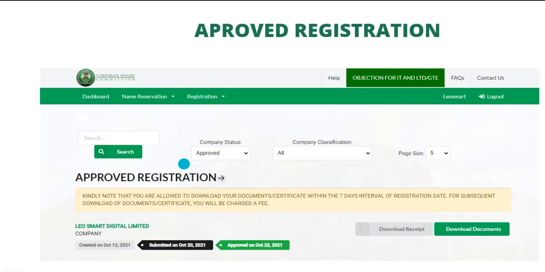So you check it, and see this is the approved registration, Your Smart Digital Limited. You can see it was created on the 12th, which is the date it was approved. I left it. I didn't proceed to make payment. Payment was made and submitted on October 20, and it was approved on October 22nd.